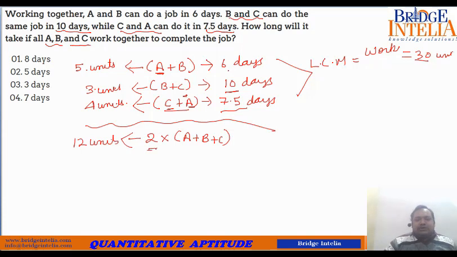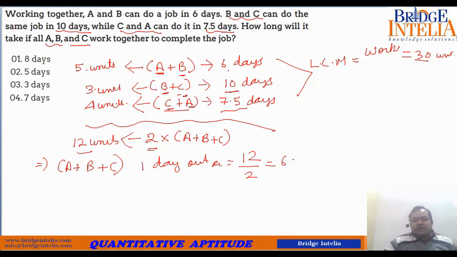Please remember this is 2 times the combined output, because you are adding 2 times A, 2 times B and 2 times C. So in reality, their 1 day output is equal to 12 divided by 2, so 6 units, because this was 2 times the daily output.